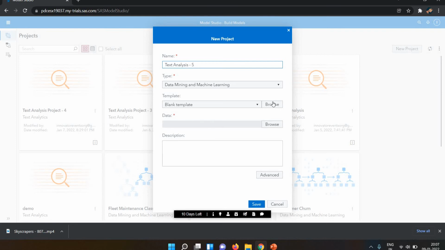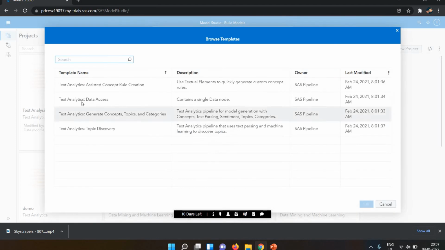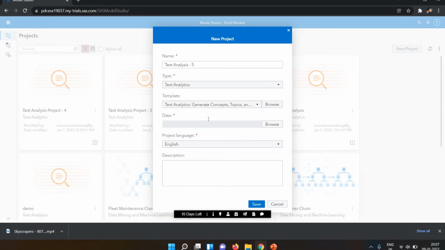The blank template is selected. If I select, here we have the types: data mining, machine learning, forecasting, and text analytics. We are doing text analytics, so it automatically selected the template. We have 4 templates provided by SAS, and it will automatically select the basic and common template.